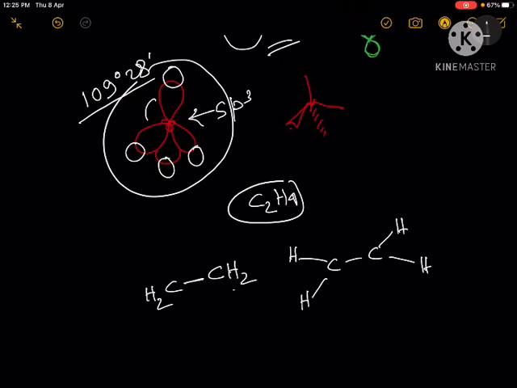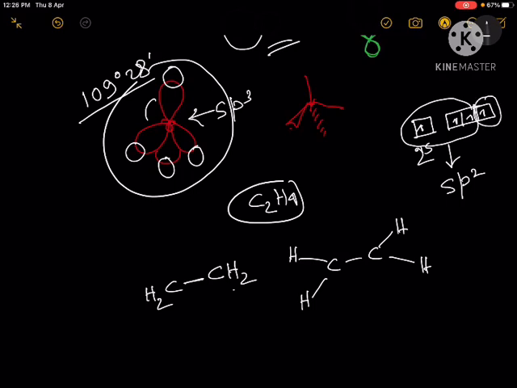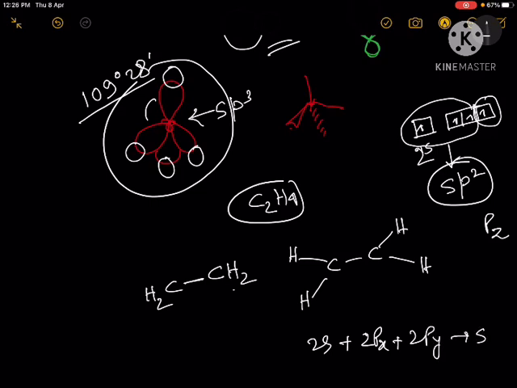Now how can three hybrid orbitals be formed? We can take one s orbital, so this is 2s of carbon, and two of the 2p orbitals. If we take two of the 2p orbitals and one 2s orbital to form sp2 hybrid, then we will have three hybrid orbitals and one p orbital is unhybridized. Let's say pz is unhybridized, and this sp2 hybrid is formed by the combination of 2s plus 2px plus 2py.